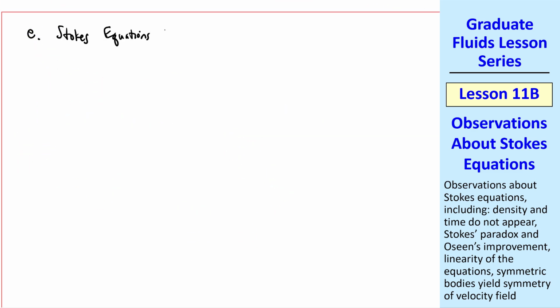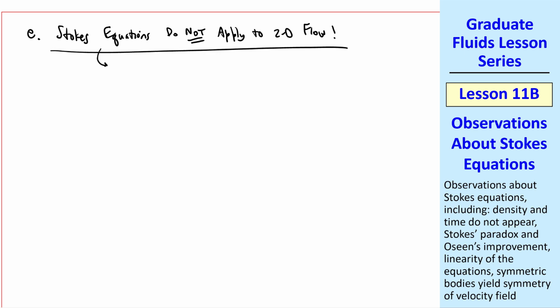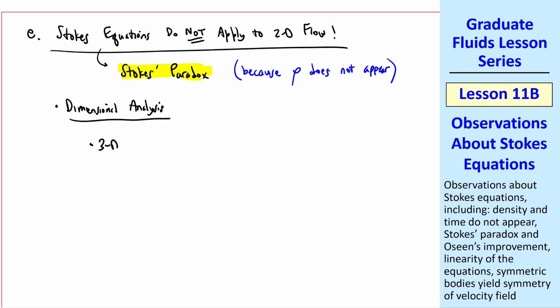Finally, Stokes equations do not apply to 2D flow. This is a famous observation called Stokes Paradox. It follows directly because of our other observation that ρ does not appear in the equations. I explain this using dimensional analysis. Let's look at 3D flow first, specifically 3D creeping flow.